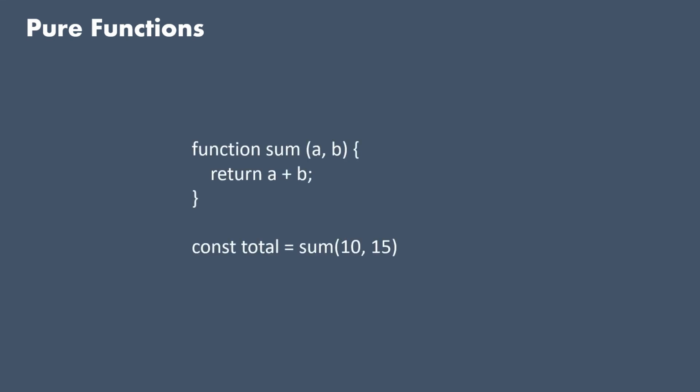Another concept in functional programming is called pure functions. A pure function is a function which, when passed the same arguments, will always return the same result. For example, we have a function here, sum, which takes two arguments a and b and returns the sum of a and b. Whenever we pass the same parameters a and b, it will always return the same result. For example, when we pass 10 and 15, it will always return 25. So sum here is a pure function. Pure functions are used widely in functional programming. They do not modify the data and they always return the same result when the same arguments are passed.